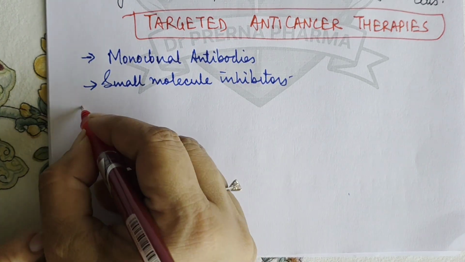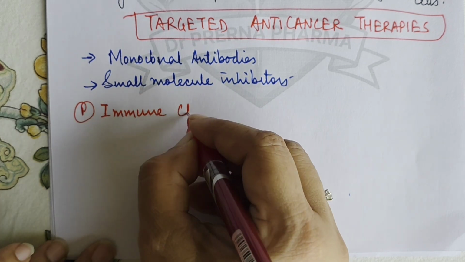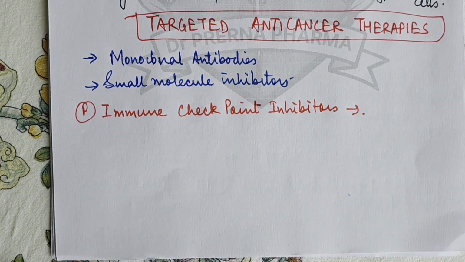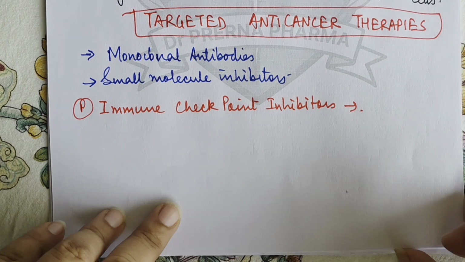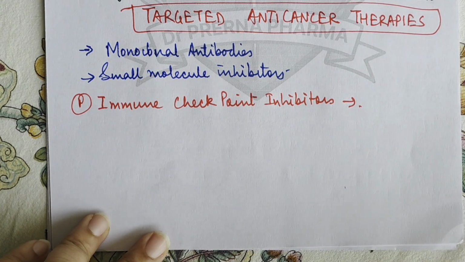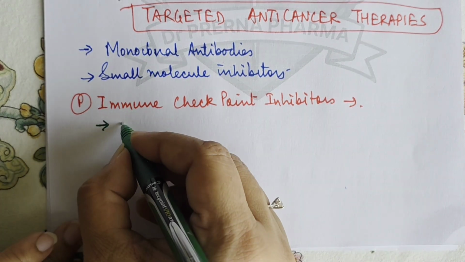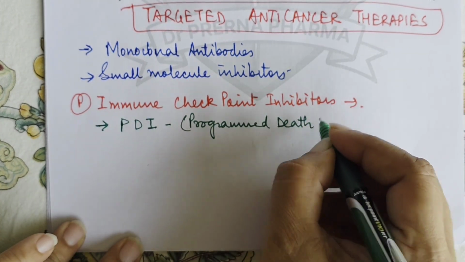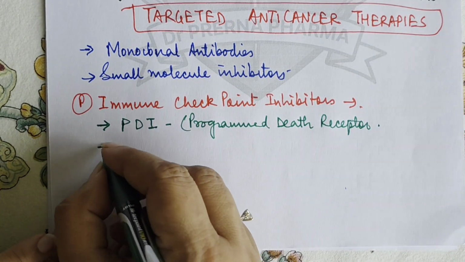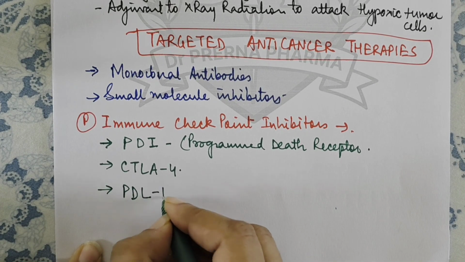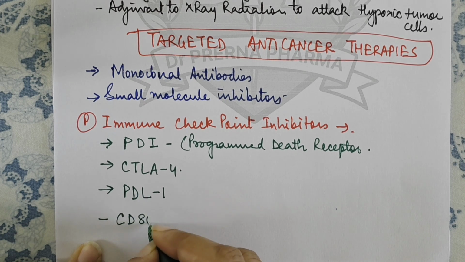So the first classification is immune checkpoint inhibitors. Now, what are the drugs which come under immune checkpoint inhibitors, and what is an immune checkpoint inhibitor? It is seen that certain immune regulations can be inhibited, and that will result in an anti-cancer effect. The first checkpoint receptor is PD1, that is programmed death receptor. Then another one is CTLA4. Then we have one more, that is PDL1, and then we also have CD80 or 86.